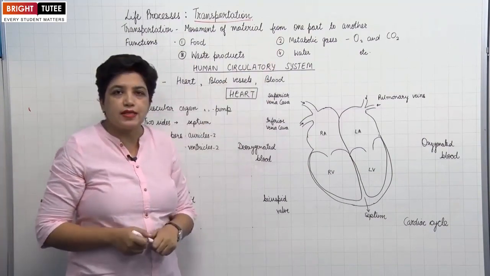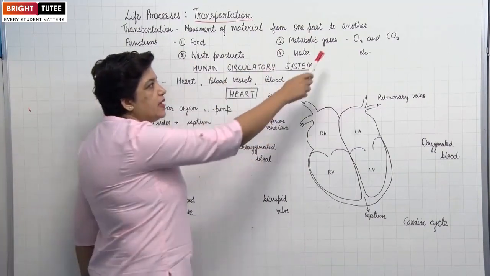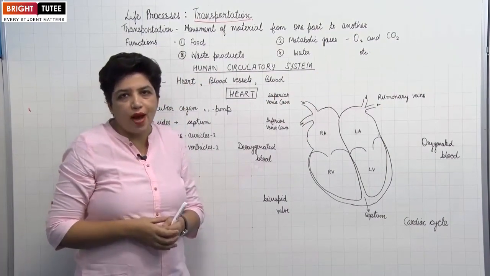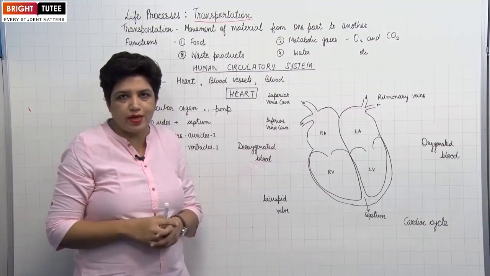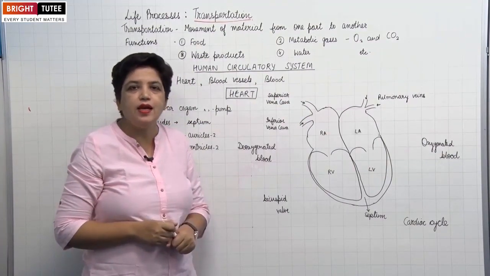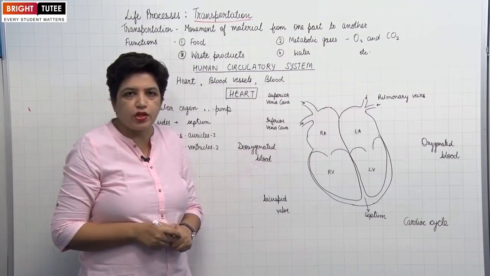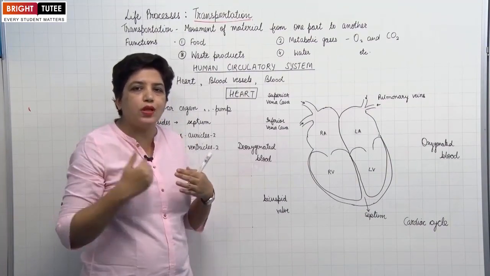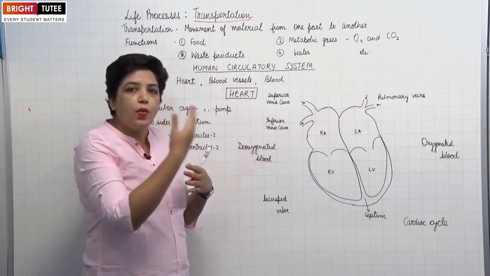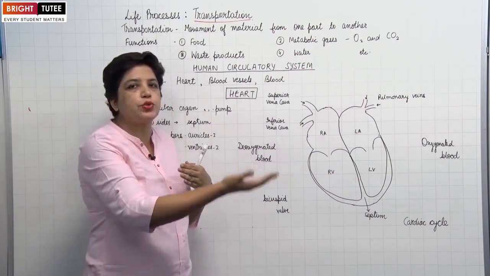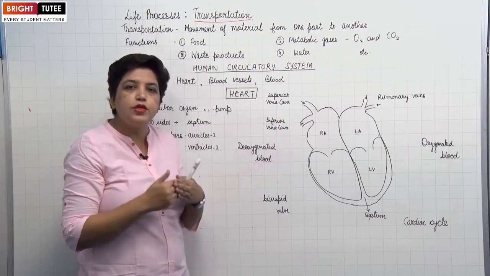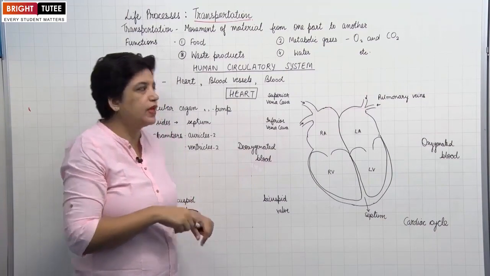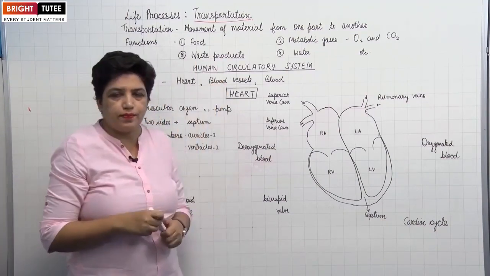Similarly, the metabolic gases. The 2 metabolic gases are oxygen and carbon dioxide. Oxygen is required for cellular respiration, which we studied in detail under our process, respiration. So from the respiratory surface, it has to be transported to all the tissues. Similarly, when carbon dioxide is produced in the tissues, it has to be transported back to the respiratory surface for elimination during exhalation.